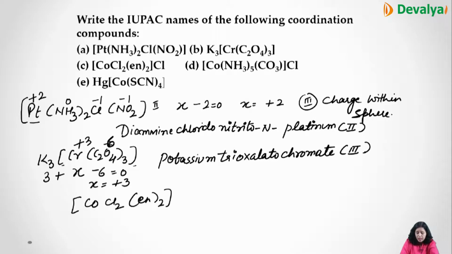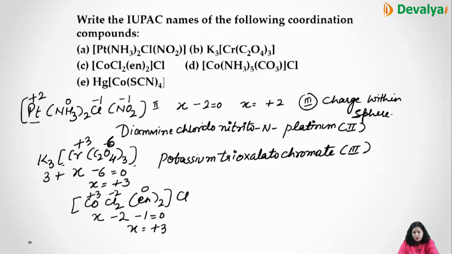Then the next one we'll try, [CoCl2(en)2]Cl. Now we'll calculate the charge within the coordination sphere. This is x, minus 2, 0, and this is minus 1, equal to 0, x equal to plus 3. Now in this, this is plus 3, this is minus 2, this is 0. The charge within the coordination sphere is positive, right? So cobaltate will not come, cobalt will come.